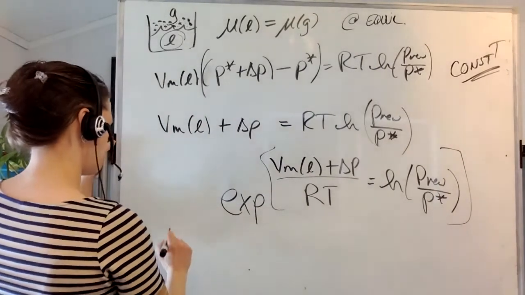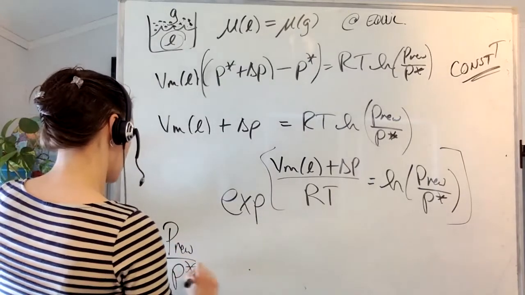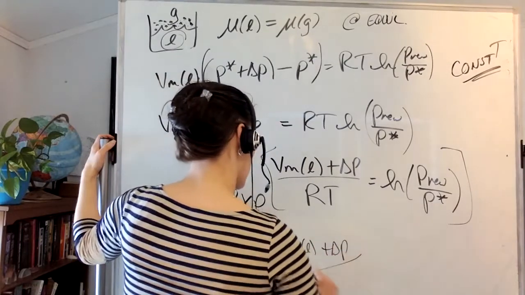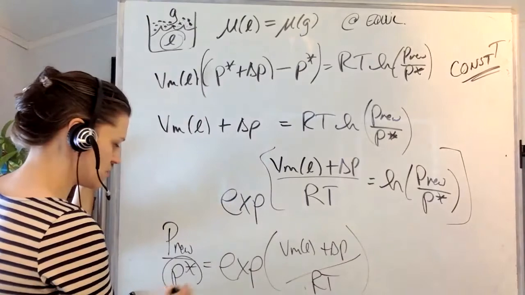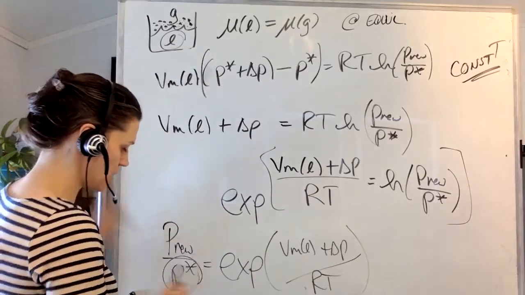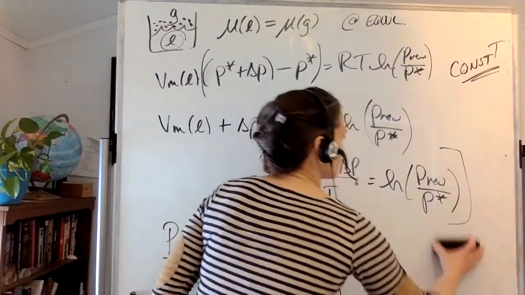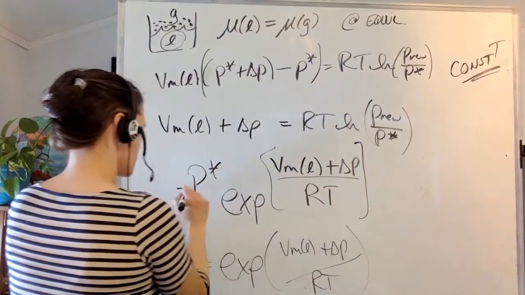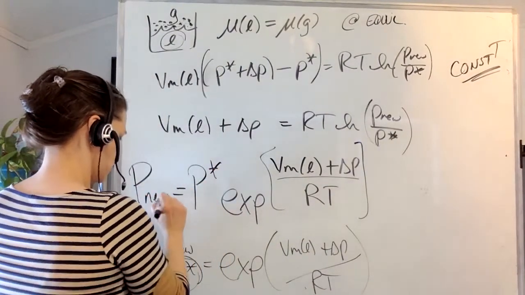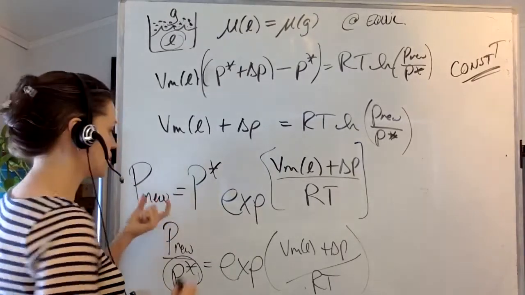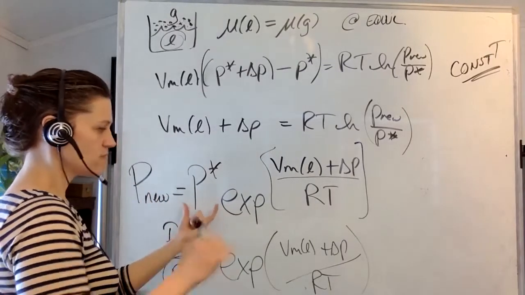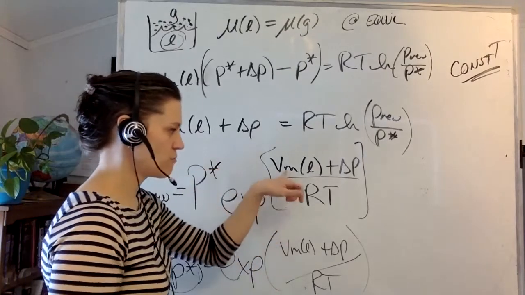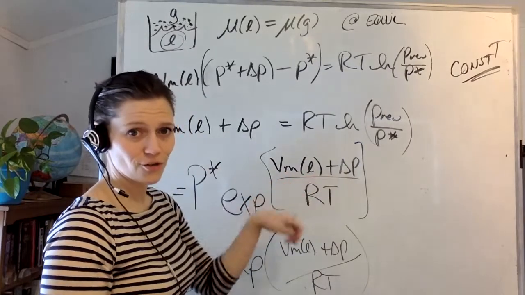of each side and I'm left with, so exponent of this becomes just the function inside. And so that means that I've got P new over P star is equal to exponent V_m liquid times delta P over RT. And then I can take this P star and move it over, and that's where I will get P new equal to P star times the exponent. So the new vapor pressure is equal to the original vapor pressure of the gas against the original pressure multiplied by the exponent of the molar volume of my liquid times the change in pressure that I undergo divided by RT.